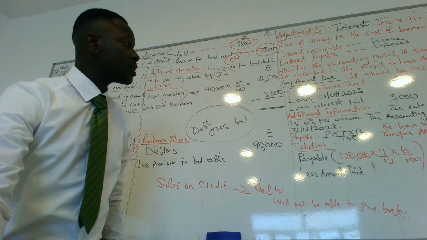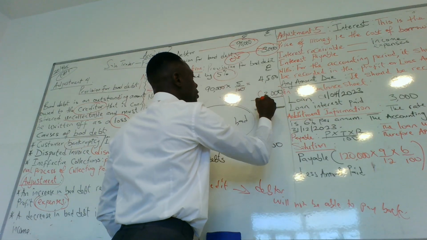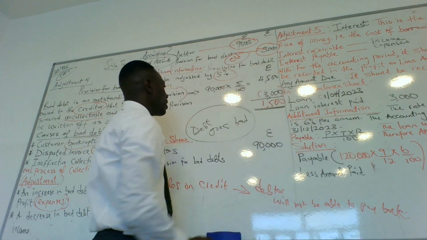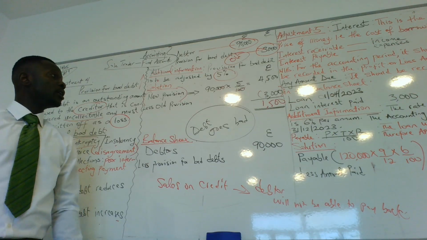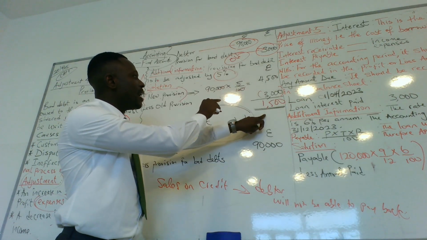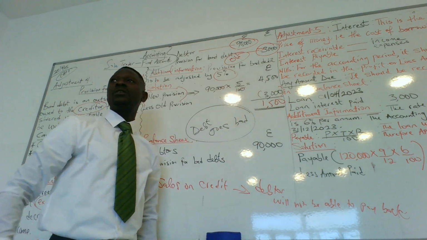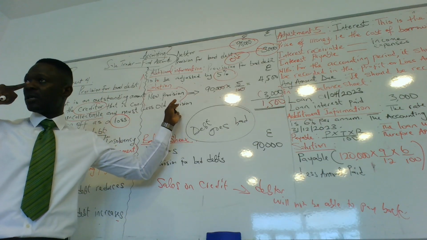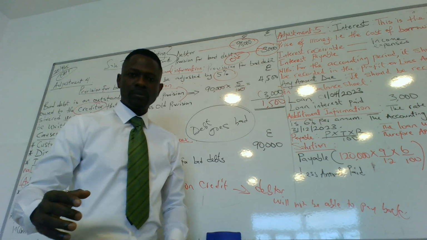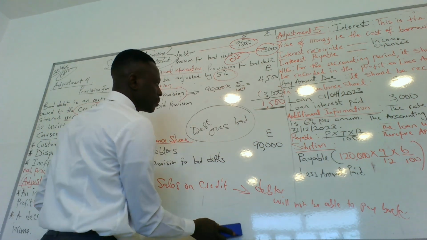Do we get it or not, please? Yes. So that means we have 1,500. Any question about that? So now, the adjustment has been done to be 1,500. Do we get it up to now? So please write this before we go further.